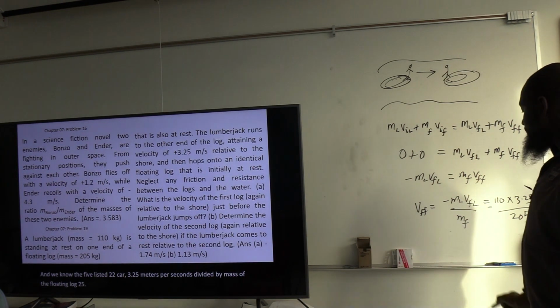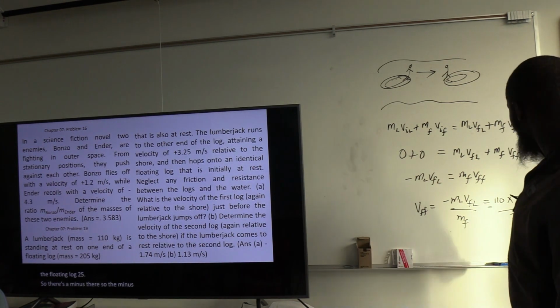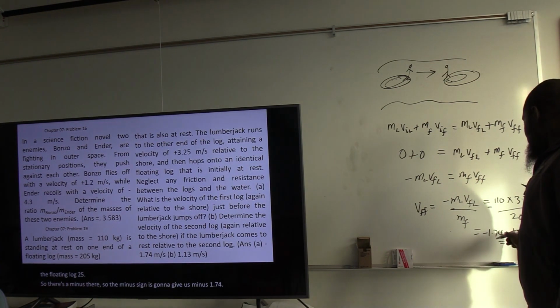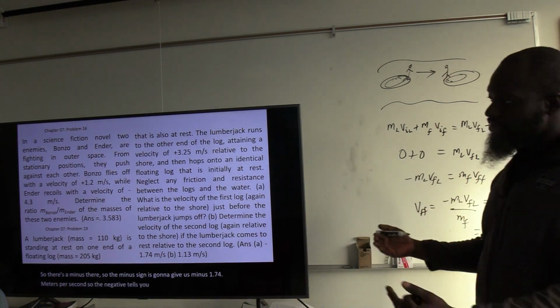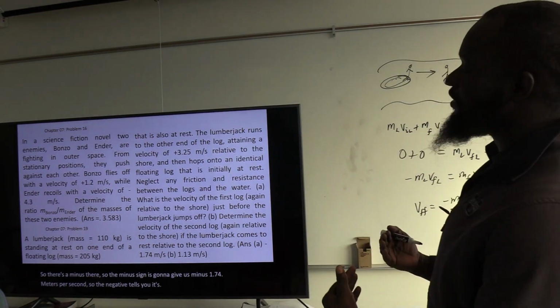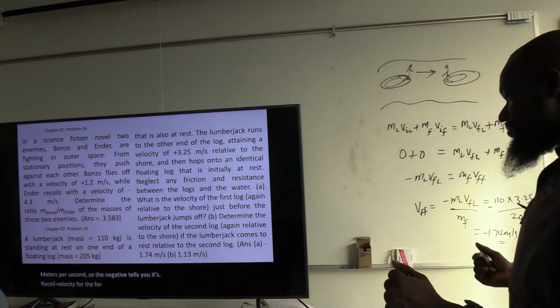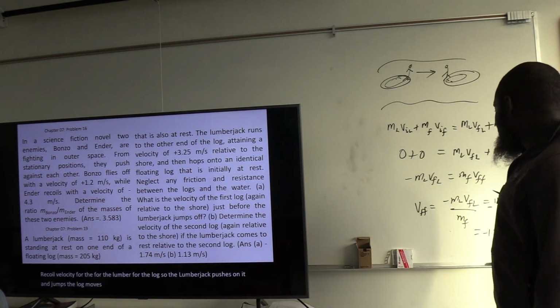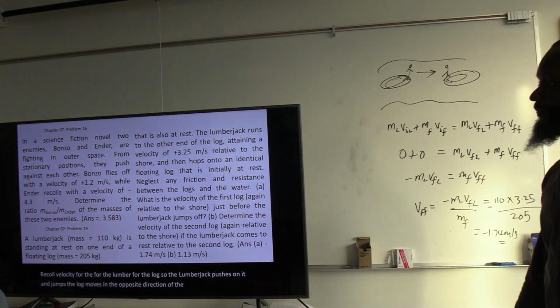The minus sign gives us minus 1.74 meters per second. The negative tells you it's a recoil velocity for the log. The lumberjack pushes on it and jumps, and the log moves in the opposite direction with that magnitude.